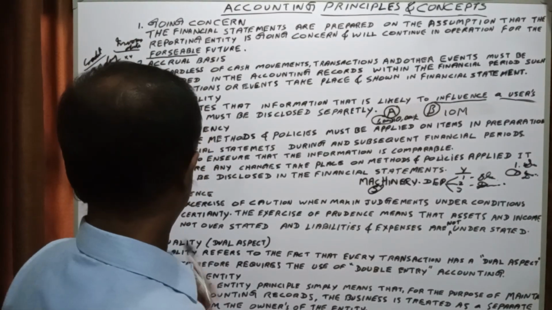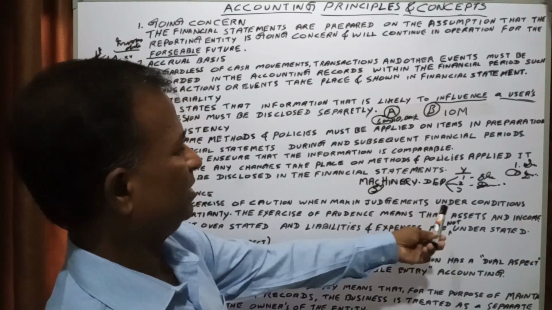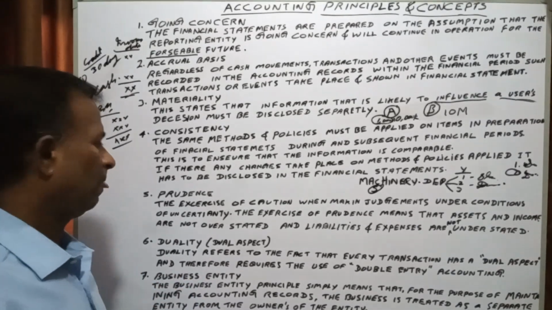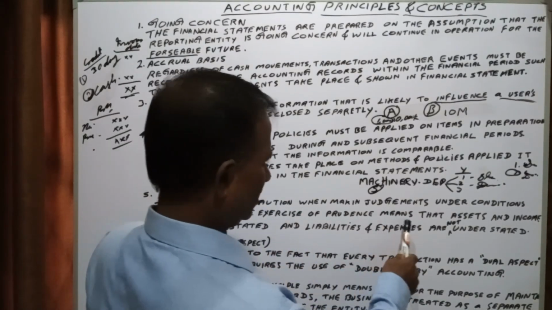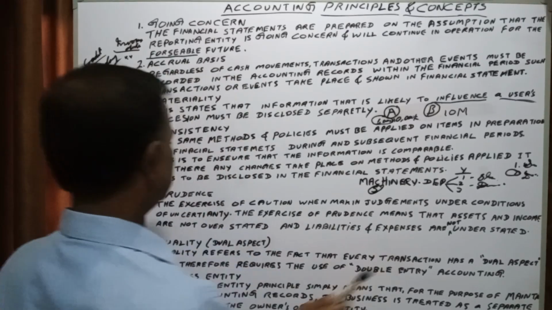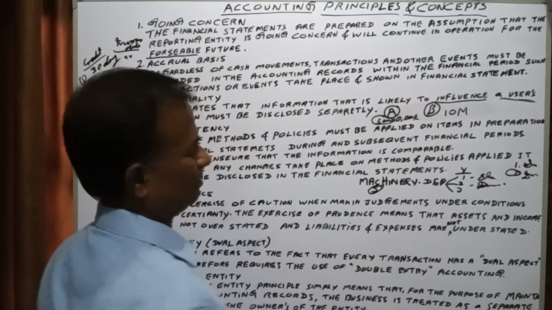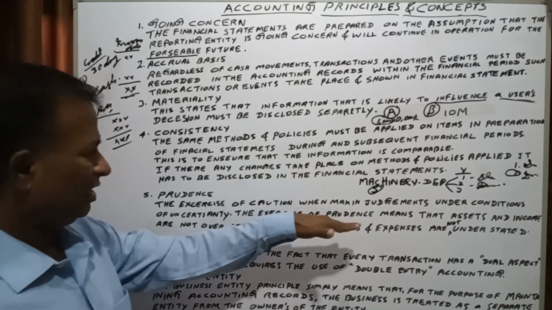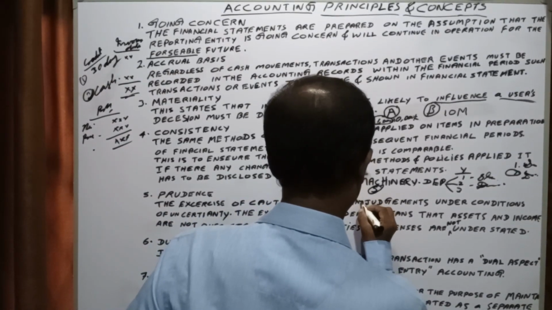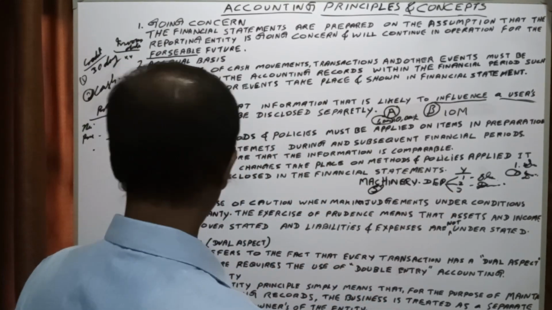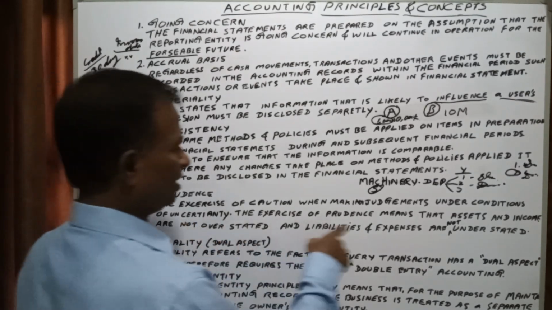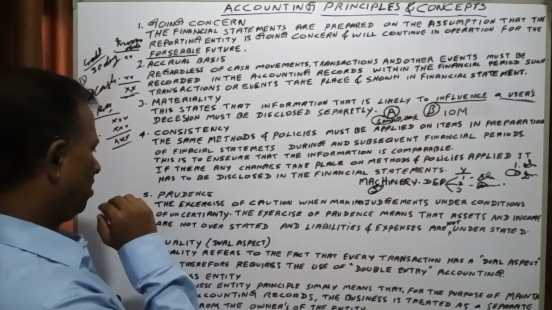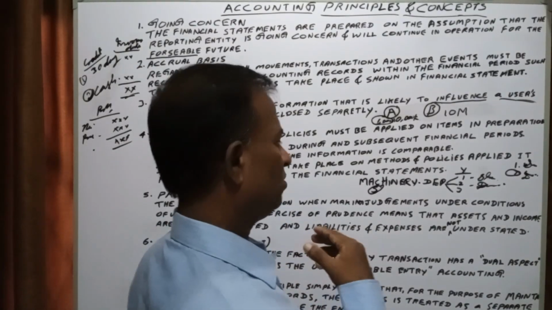The exercise of prudence means that assets and income are not overstated and liabilities and expenses are not understated.